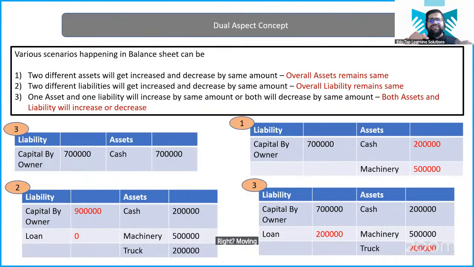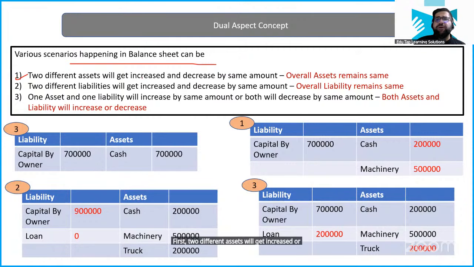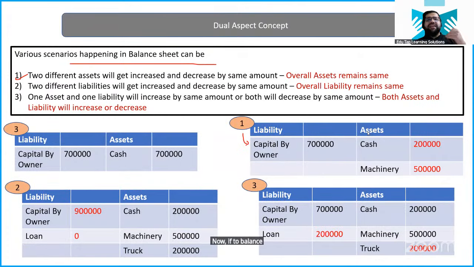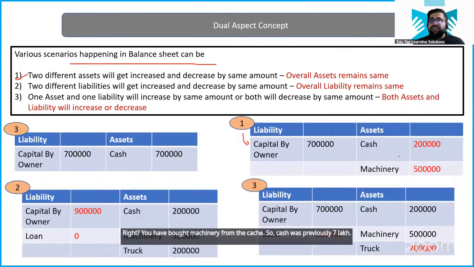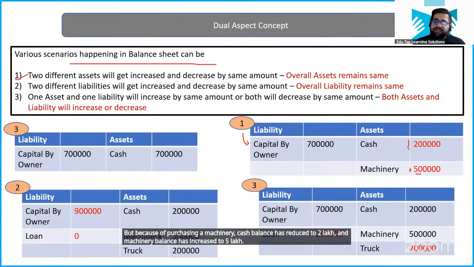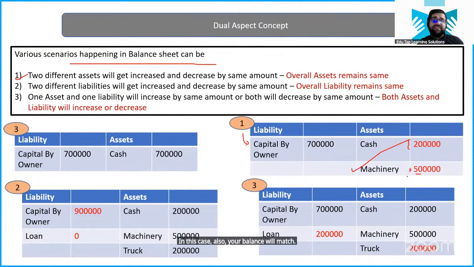Moving forward. Now, see, this is a situation which I will not advise you to mug up. Rather, you have to understand it in a practical way. For example, various scenarios which can happen in the balance sheet. First, two different assets will get increased or decreased by the same amount. Overall assets remain the same. For example, you can see this particular case number one. Now, two assets are getting impacted. For example, you have bought machinery from cash. So cash was previously 7 lakh, but because of the purchase of machinery, the cash balance has reduced to 2 lakh and the machinery balance has increased to 5 lakh. In this case also, your balance of assets and liabilities will match.